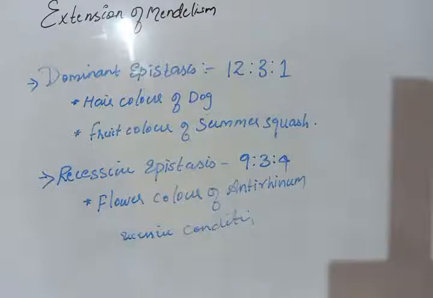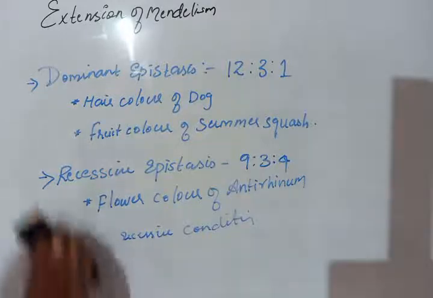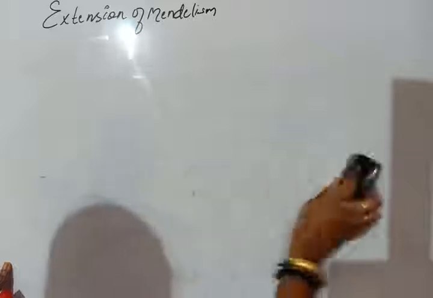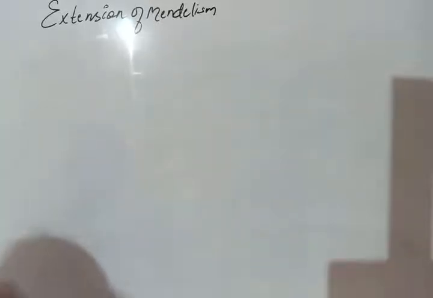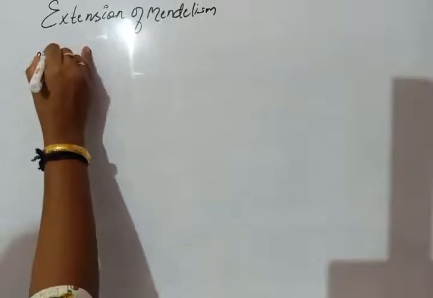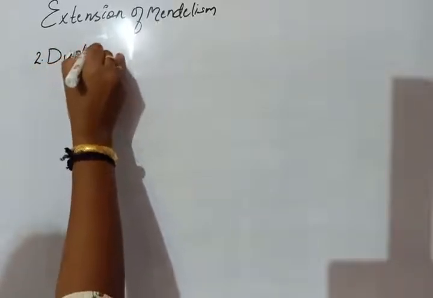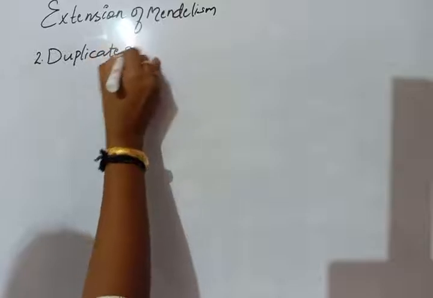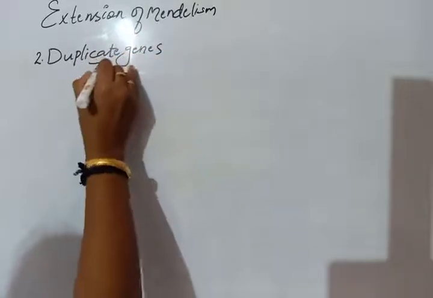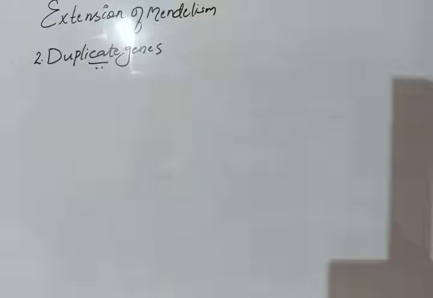Then come to the next extension, that is duplicate genes.